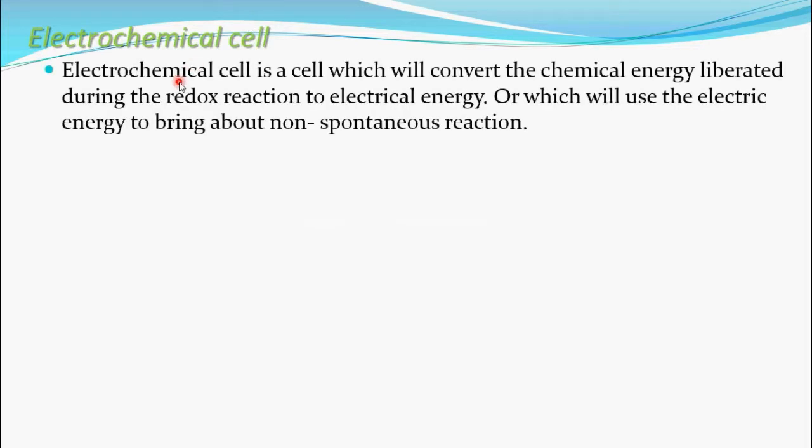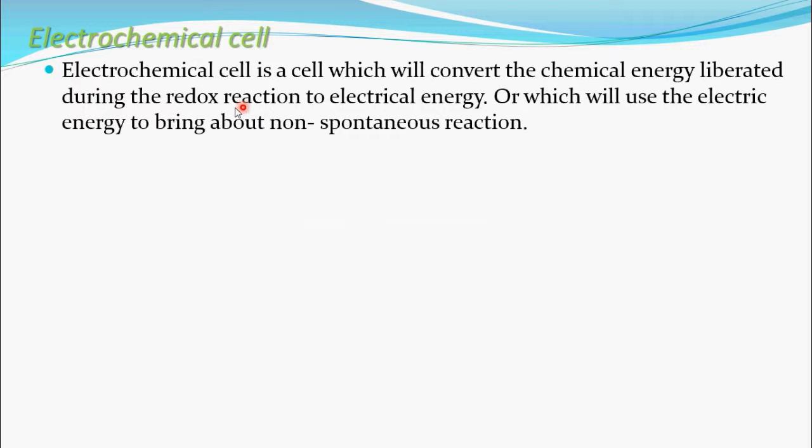Electrochemical cell is a cell which will convert the chemical energy liberated during the redox reaction to electrical energy, or which will use the electrical energy to bring about non-spontaneous reaction. What is electrochemical cell? It is a cell which will convert chemical energy liberated during redox reaction. You know what redox reaction is? Redox reaction is a reaction in which both oxidation and reduction take place.